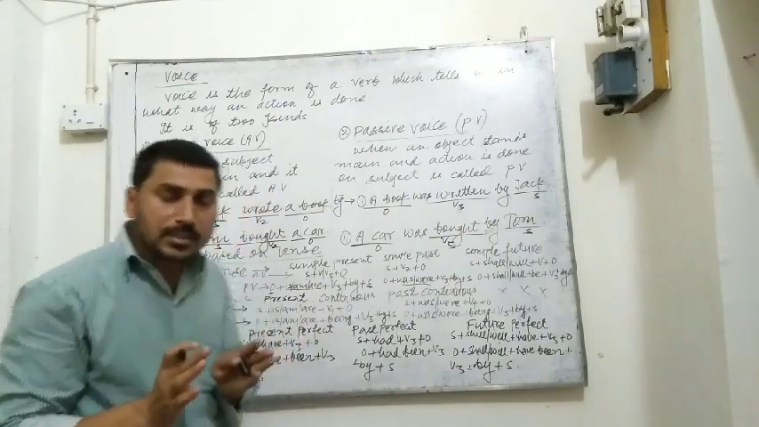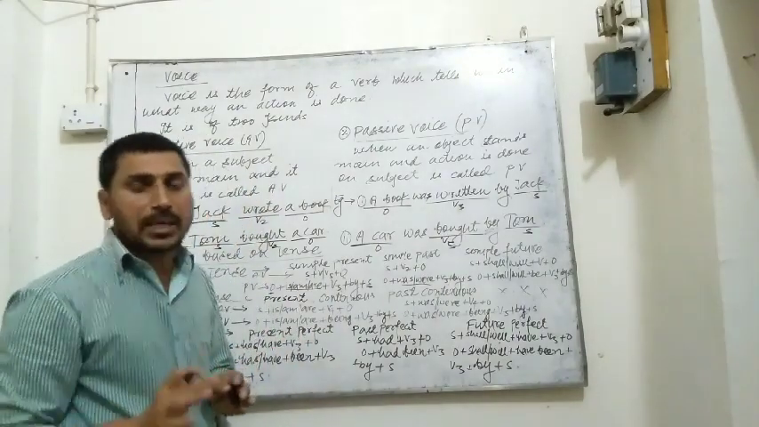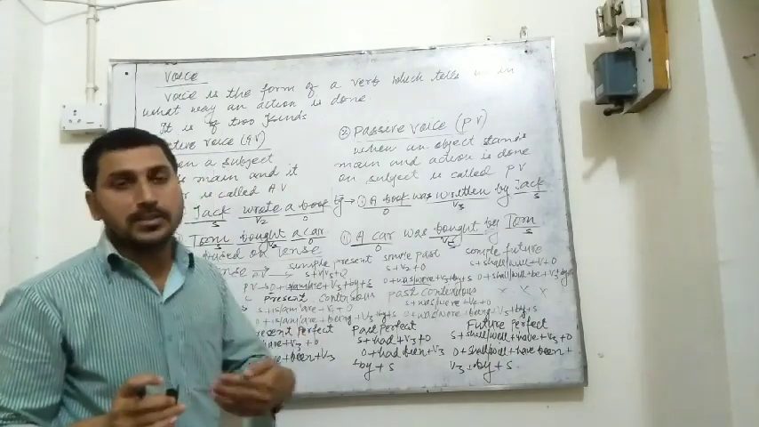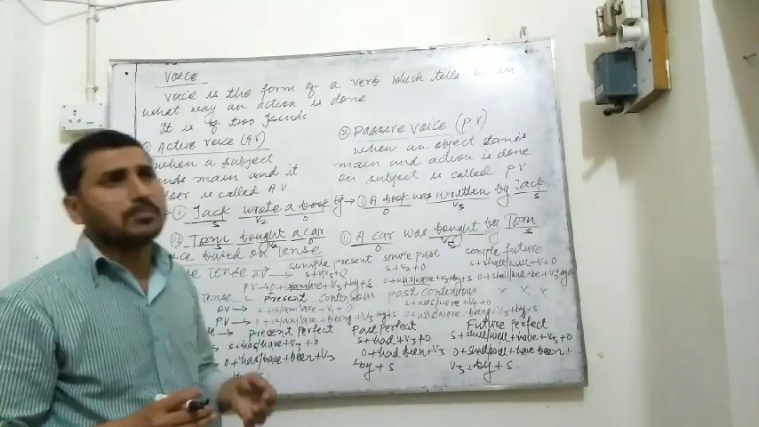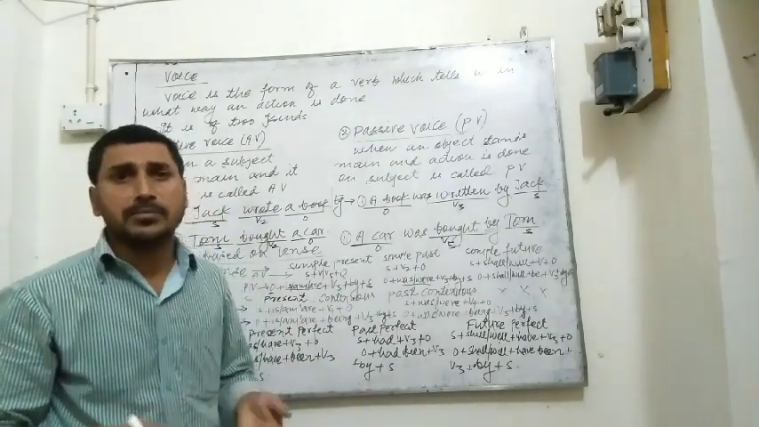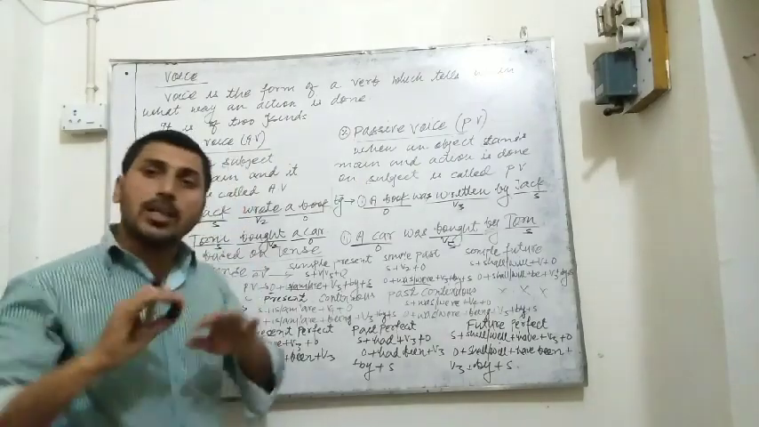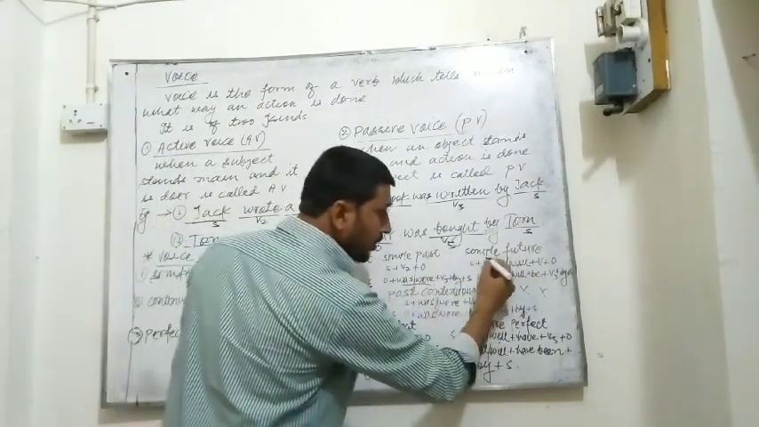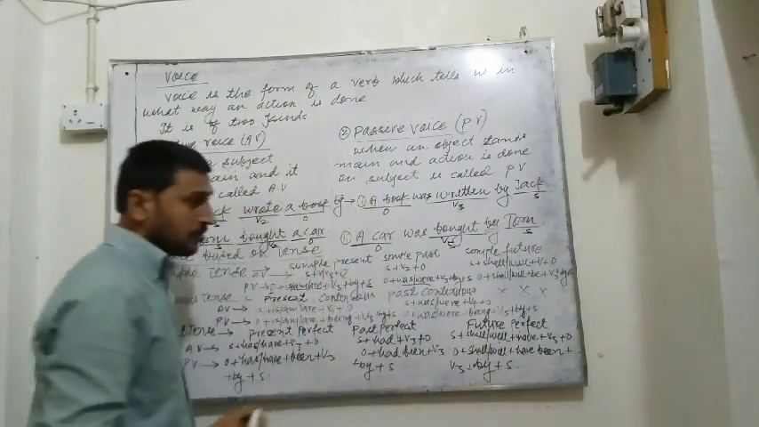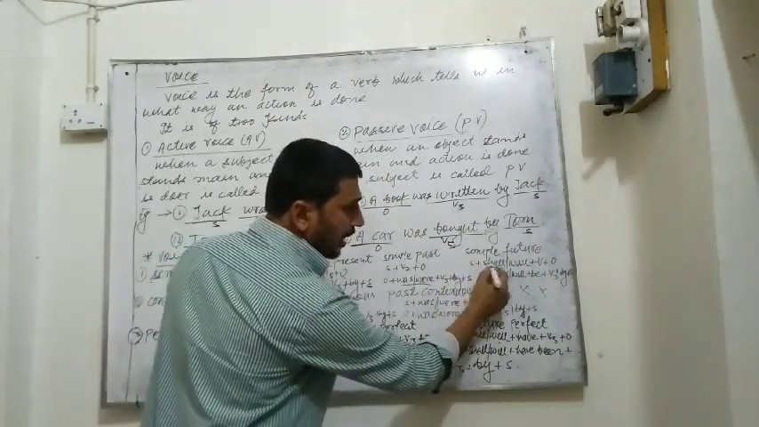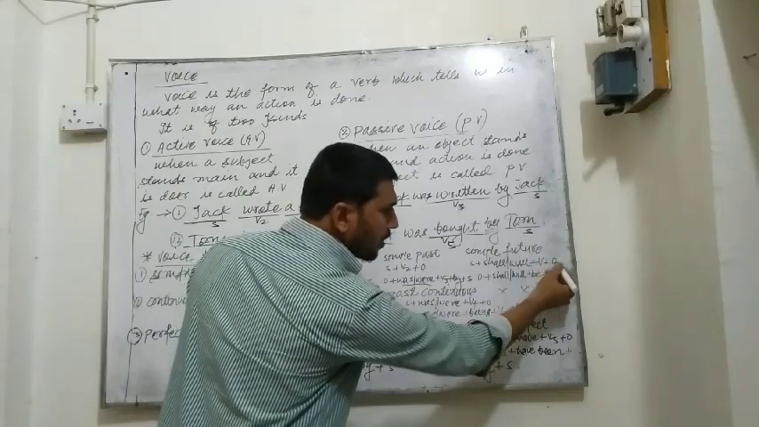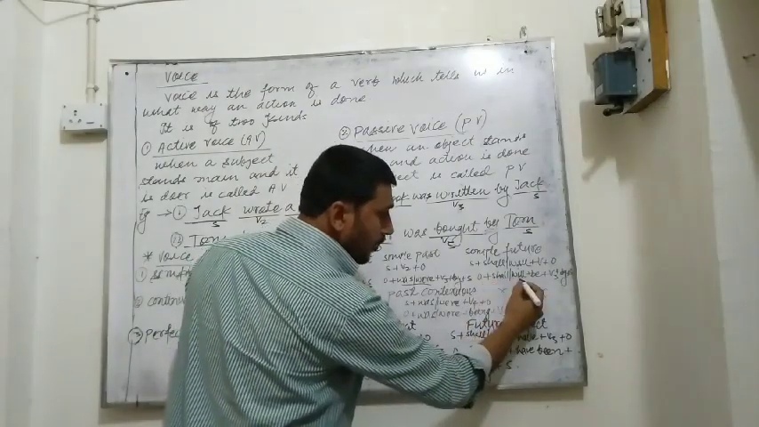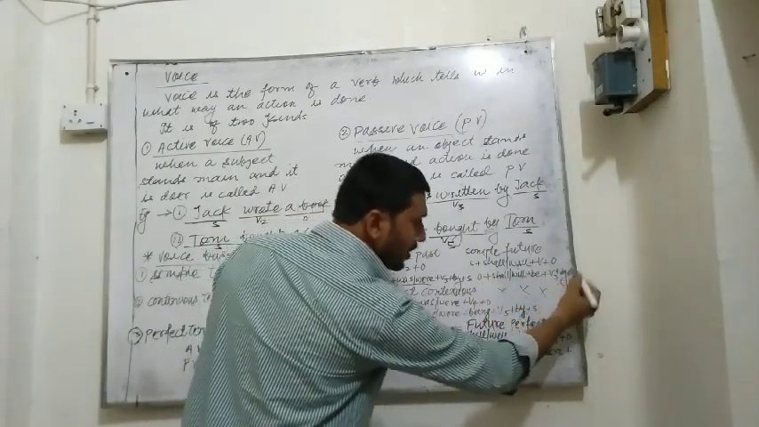Always keep in mind that in every kind of passive voice, V3 is used. In active voice the verb changes its forms, sometimes V1 is used, sometimes V5, V3, V4. But in passive voice always V3 comes. Clear? Now the third kind of tense is simple future. The structure of active voice is subject plus shall or will plus V1 plus object. And in passive voice, object comes at first, then shall or will plus be plus V3 plus by plus subject.